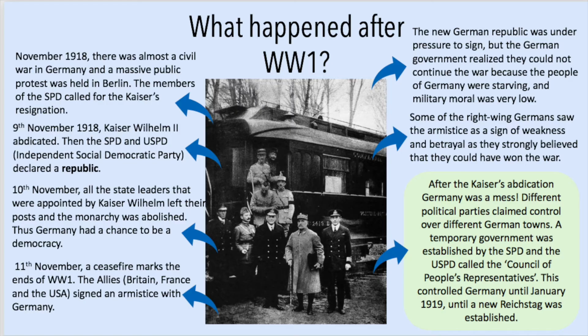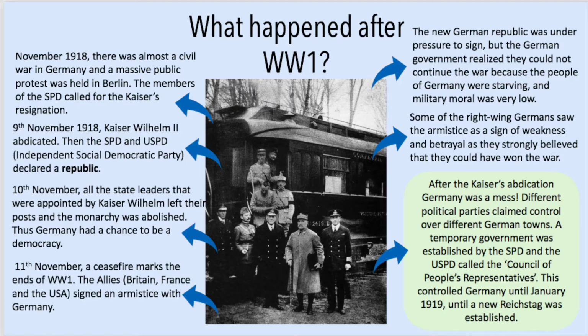It's also important to note that Germany was made up of 18 states, and each had its own government. The national government decided national affairs, and the state governments dealt with more local affairs. On the 10th of November, all the state leaders that were appointed by Kaiser Wilhelm left their posts, and the monarchy was abolished. Thus, Germany had a chance to become a democracy.